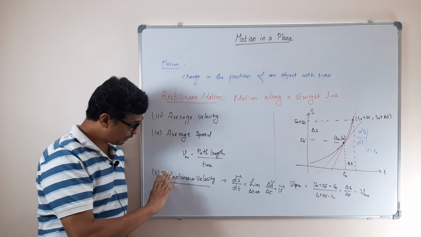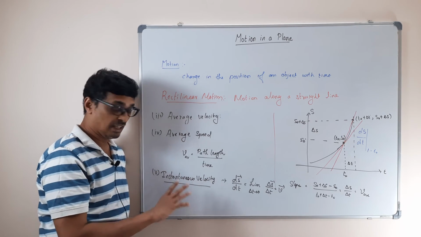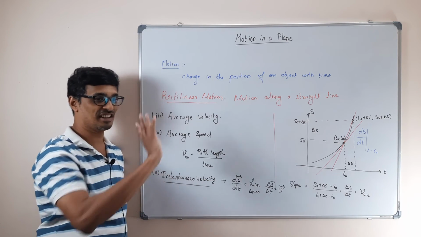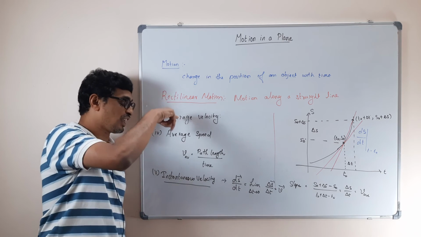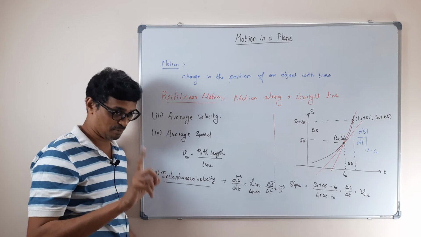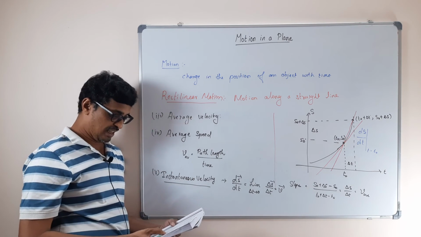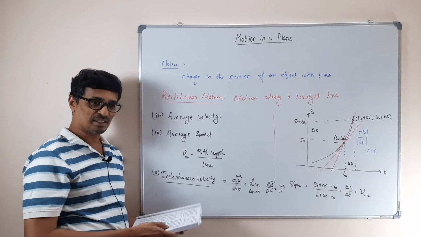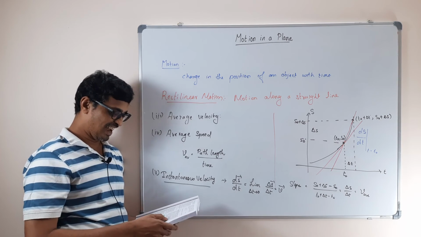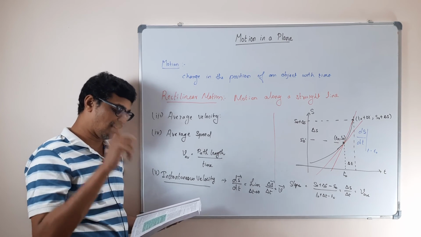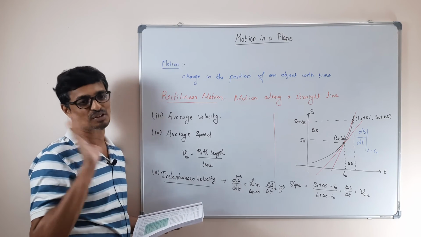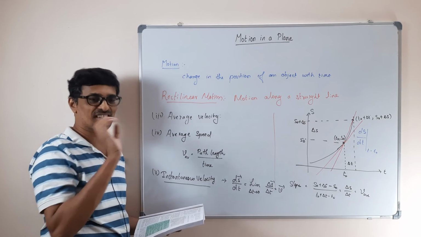So in that case, the magnitude of the instantaneous velocity is nothing but the instantaneous speed, but that is not true for average velocity and average speed. You should remember it. The path length will be equal to the magnitude of the displacement. So the instantaneous speed will always be equal to the magnitude of the instantaneous velocity of the object. Just remove the direction.